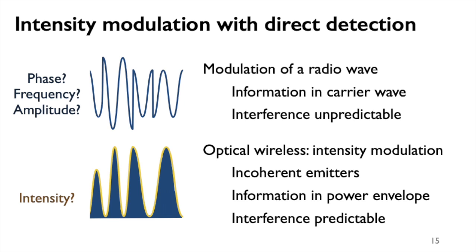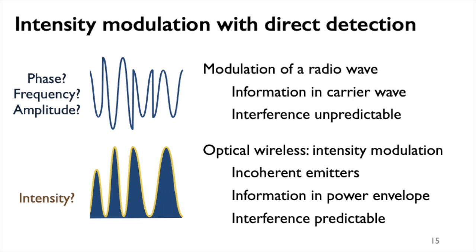To understand that, we must have a look at a crucial difference between radio-based and optical transmissions. Radios transmit data by generating a carrier wave and modulating its low-level properties, its phase, its frequency, its amplitude, and so on. When multiple radio signals interfere, this garbles the transmission in unpredictable ways. Oscillators used to generate the wave will have slightly different frequencies, resulting in beatings in the combined signals. Moreover, concurrent transmissions will sometimes and at some receiver locations have a phase offset that leads to destructive interference, and not in others.